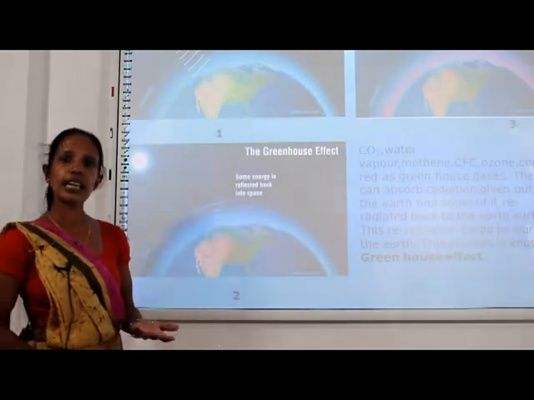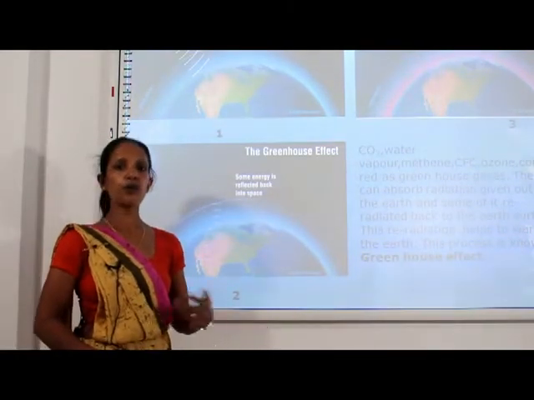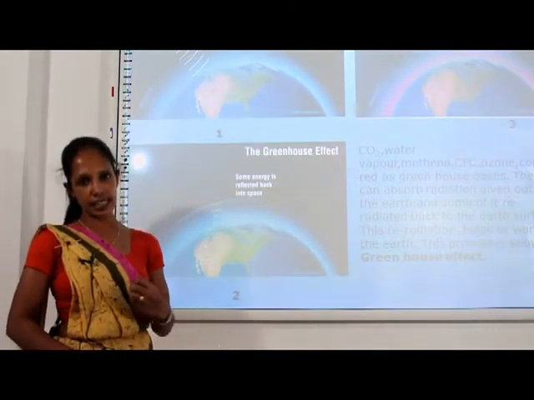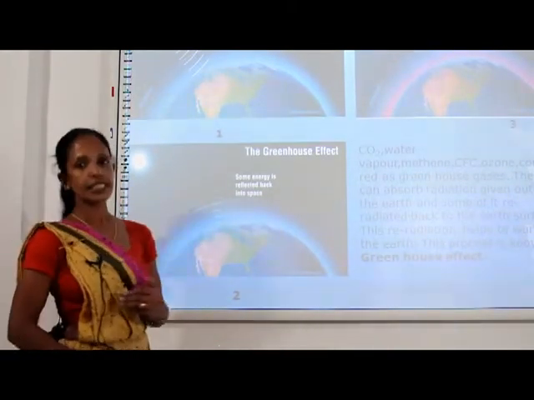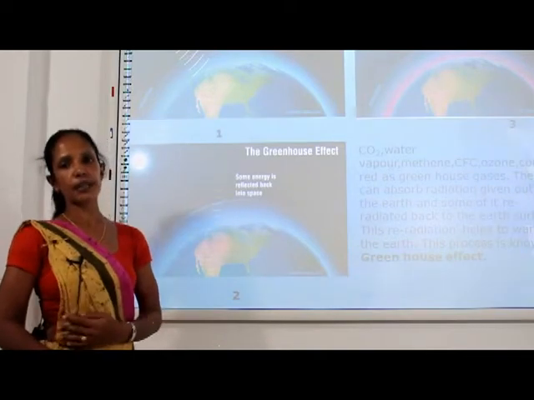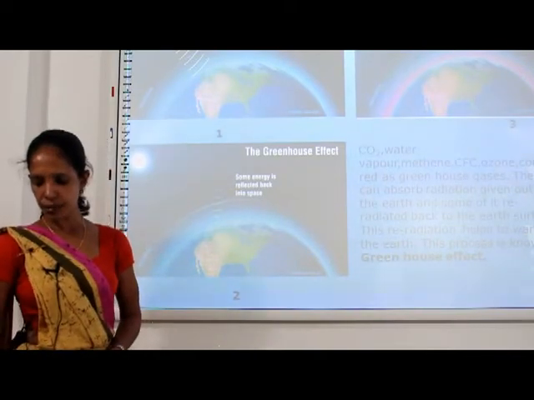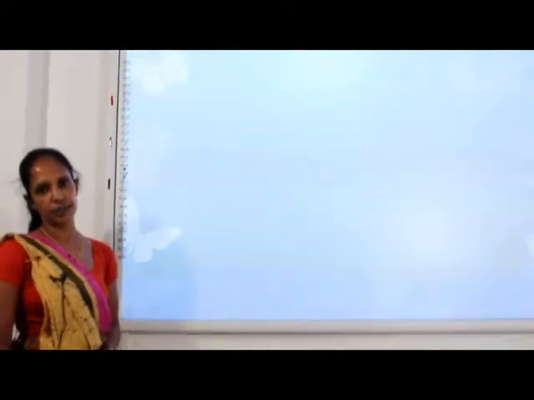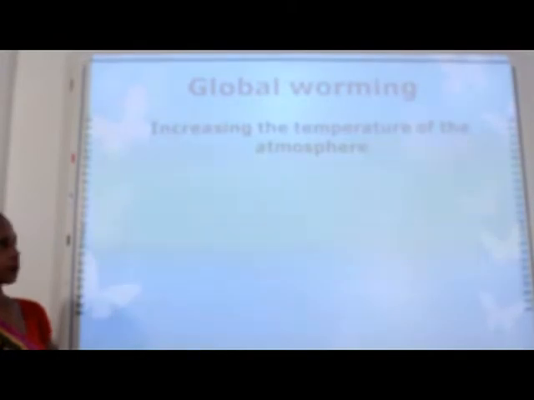This process we know as the greenhouse effect. Just like the greenhouse we use for crop cultivation, the same process occurs inside it. So this process that naturally happens, we call the greenhouse effect. Our next effect, global warming, that is increasing the temperature of the atmosphere.